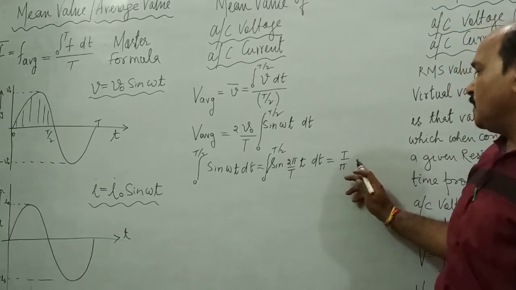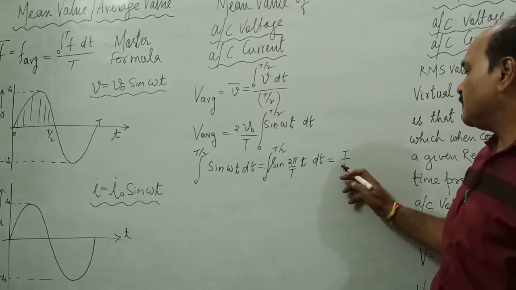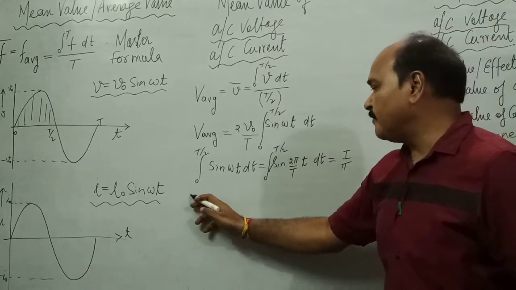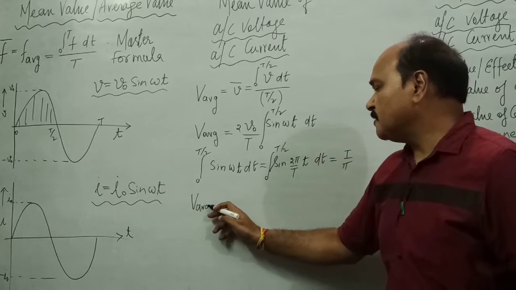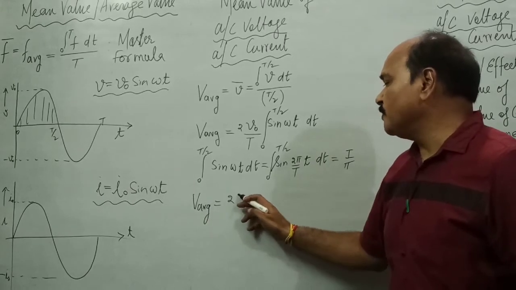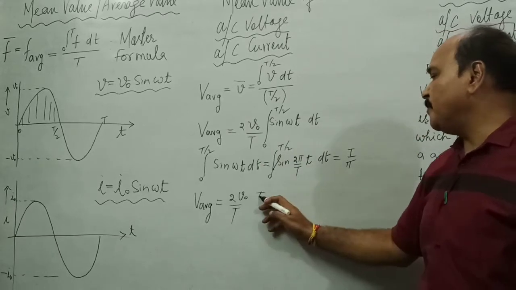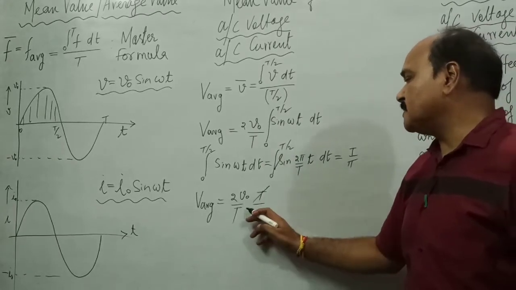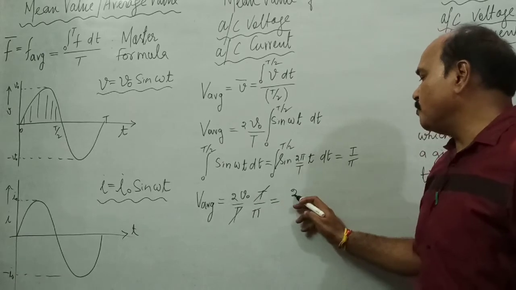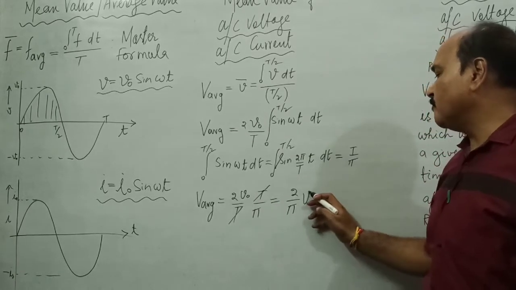If we substitute this value here, T by pi, then what do we get? V average, or V mean, as 2 V naught upon T, into T upon pi. You can see that T cancels out. What do we get? 2 by pi into V naught.